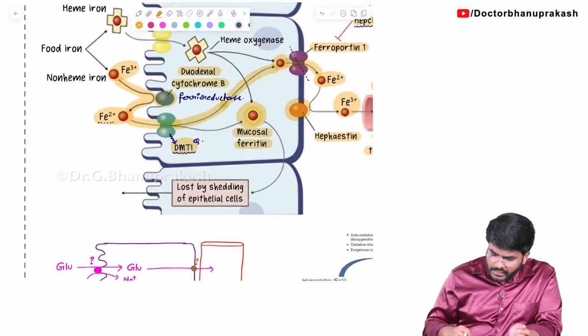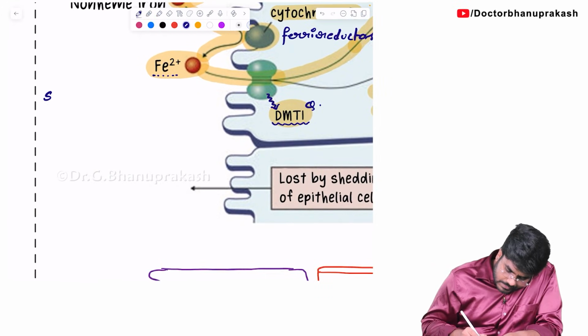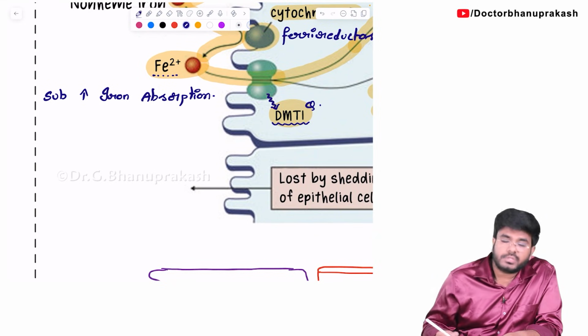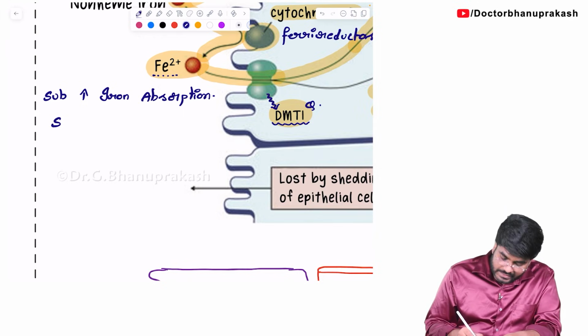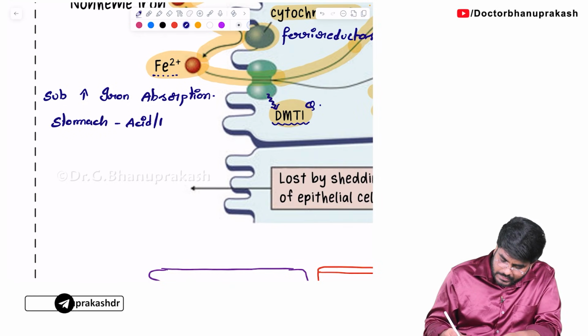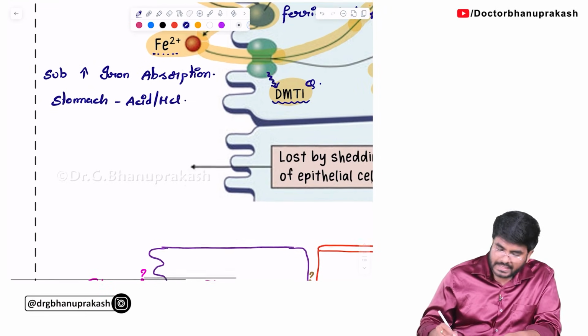Okay, some questions, see. What are the substances which increase iron absorption? Substances increasing the iron absorption. Guys, in the stomach itself, see, what do we have? Acid, or you can say HCl. Do you know what this acid will favor?